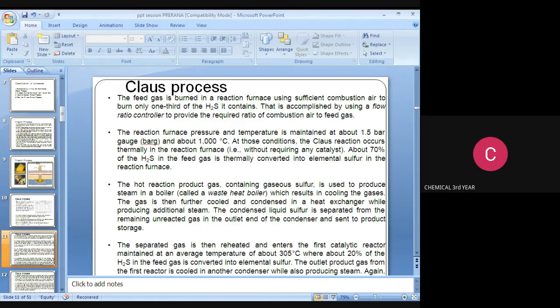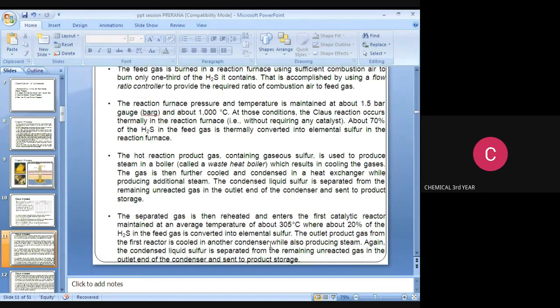where about 20% of H2S in the feed gas is converted into elemental sulfur. So in the first reactor, the temperature is 305 degrees Celsius. The 20% conversion will take place. That is, H2S converted into elemental sulfur is 20%.